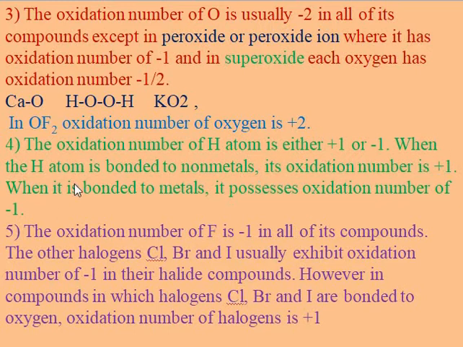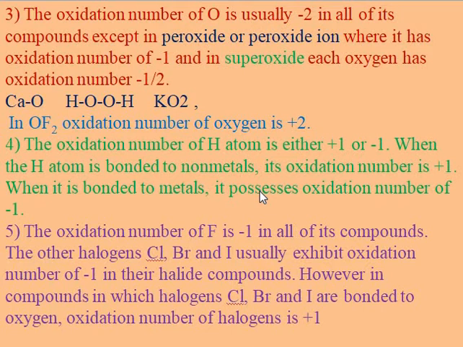For example, when hydrogen is bonded to non-metals that are highly electronegative, its oxidation state is +1. When hydrogen is bonded to electropositive metals, it has the oxidation state -1. That means hydrogen bonded to non-metals has +1 oxidation state, and bonded to metals, hydrogen possesses -1 oxidation state in their compounds.